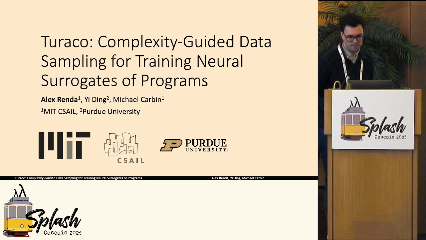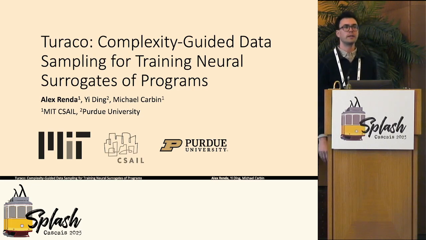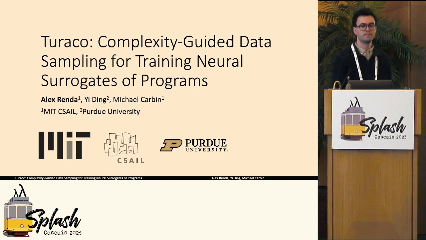All right, whatever. So, hi everyone, I'm Alex. I'm going to be talking about our paper, Turaco, Complexity-Guided Data Sampling for Training Neural Surrogates of Programs. This is co-authored with Yi Ding and my advisor, Mike Carbin.